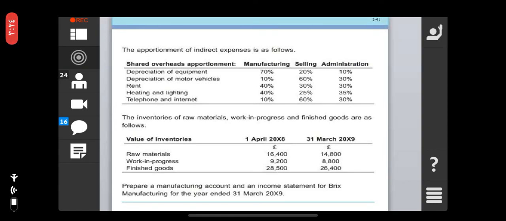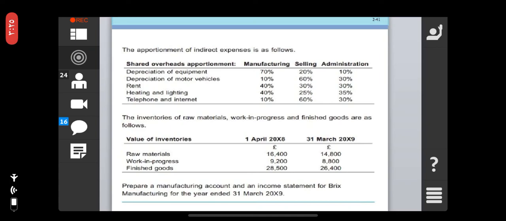The inventories of raw materials, work in progress, and finished goods are as follows. Raw materials: opening inventory 16,400, closing inventory 14,800. Work in progress: opening 9,200, closing 8,800. Finished products: opening 28,500 and closing 26,400.